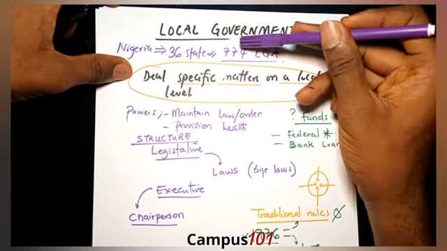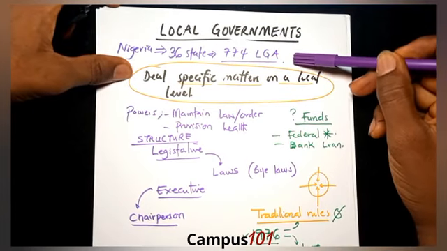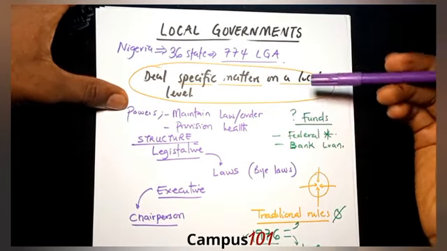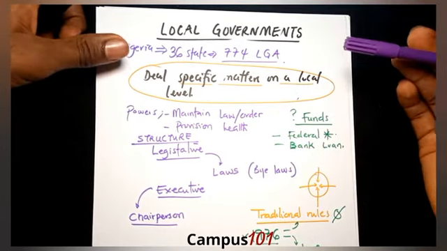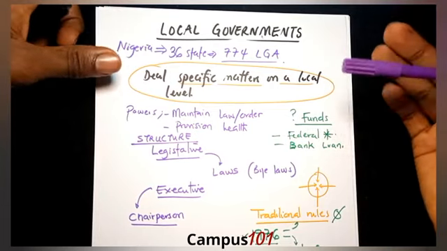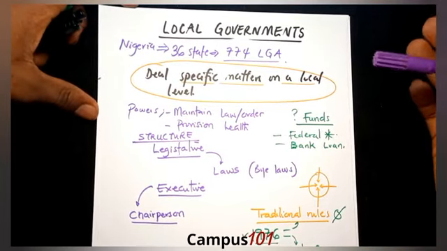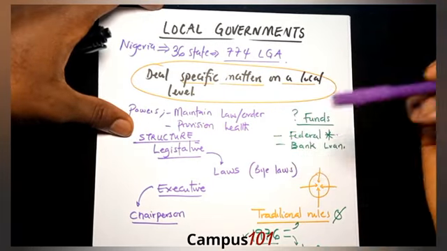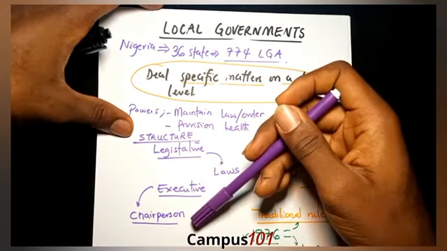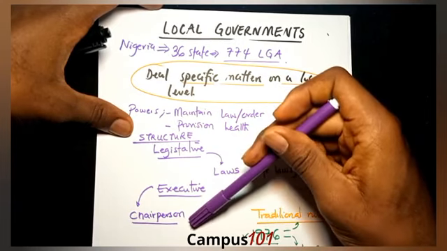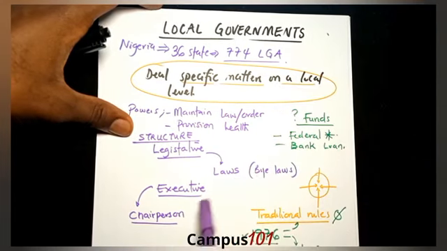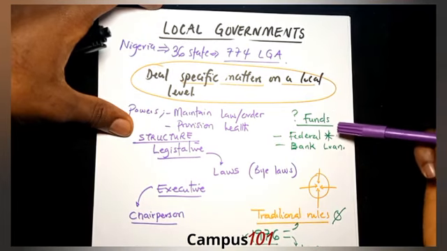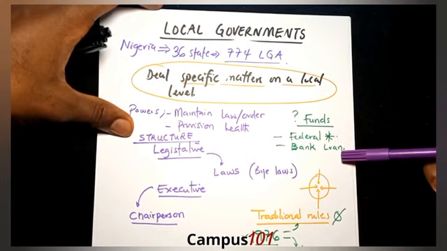There are 774 local government areas in Nigeria. The powers of a local government are to maintain law and order, provide health, and make bylaws that will protect peace and integrity in the local government. We said it has a legislative arm that makes laws, which are bylaws, and an executive arm, which is headed by the executive chairperson of the local government, to enforce the laws that have been set up. The local government gets funds from the federal government and also sometimes from bank loans.